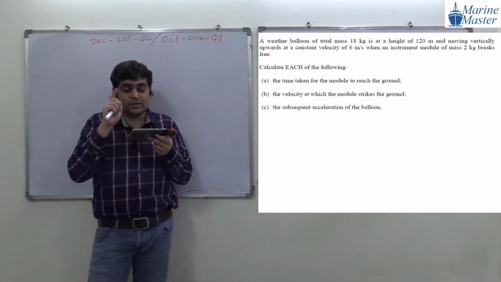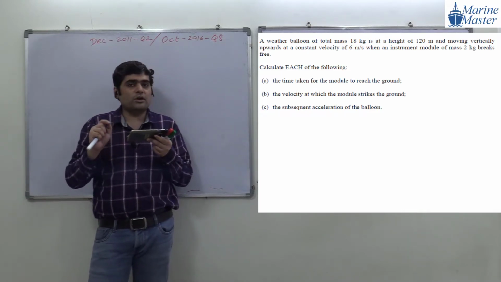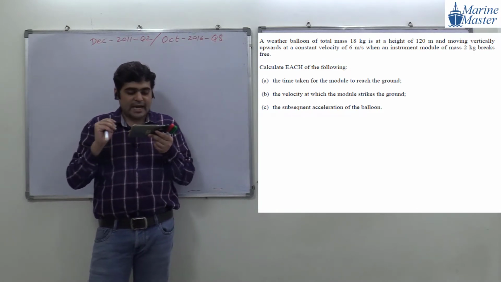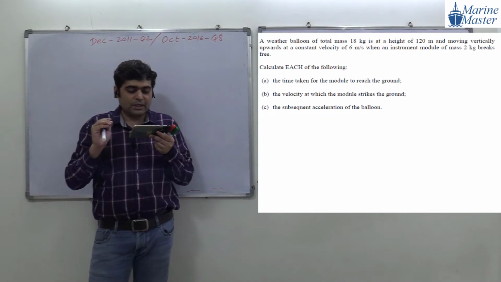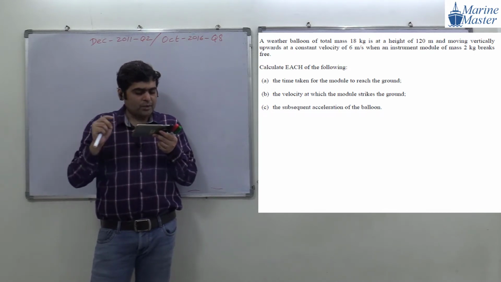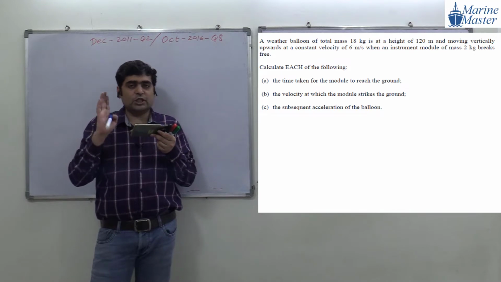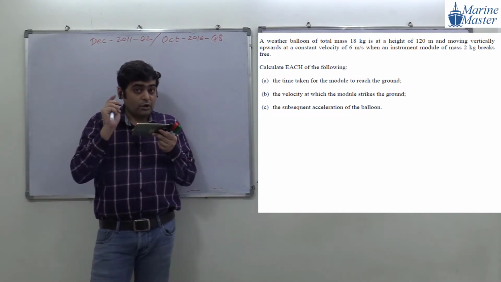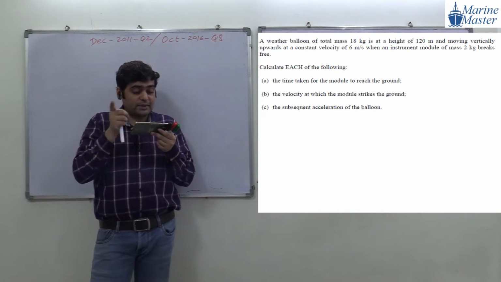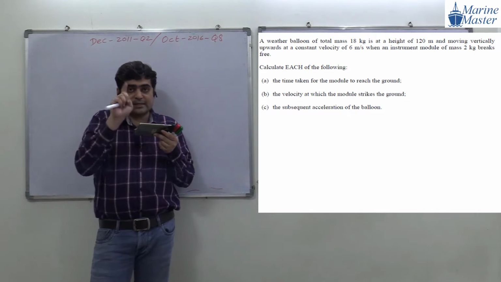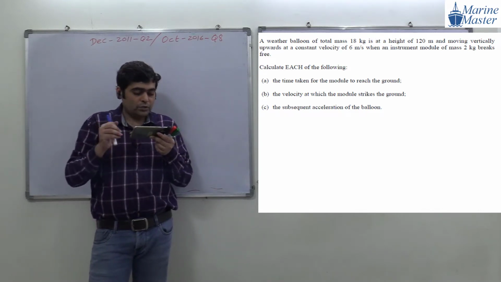Guys, try to see the scenario. Here we have a weather balloon whose total mass is 18 kg, at a height of 120 meter, and moving vertically upward with a velocity of 6 meter per second. See the point here: moving with a velocity of 6 meter per second. When an instrument module of 2 kg breaks,